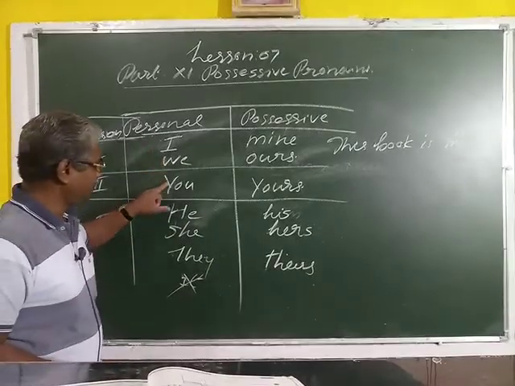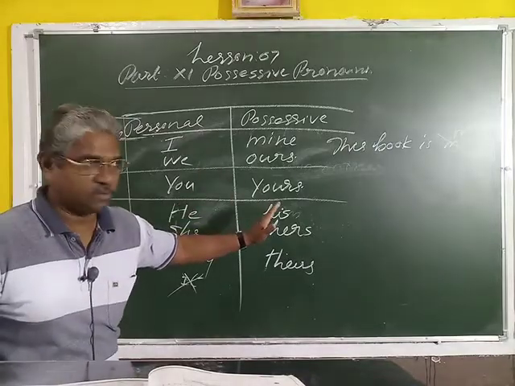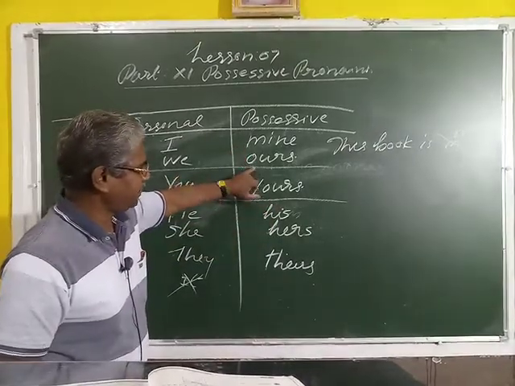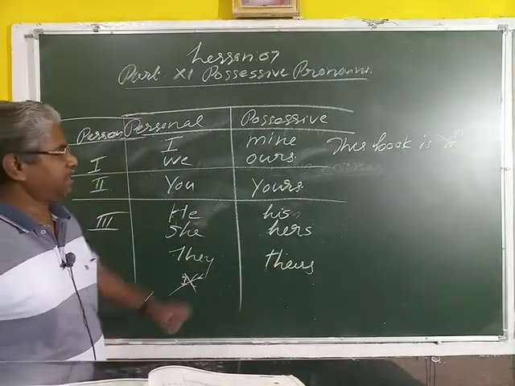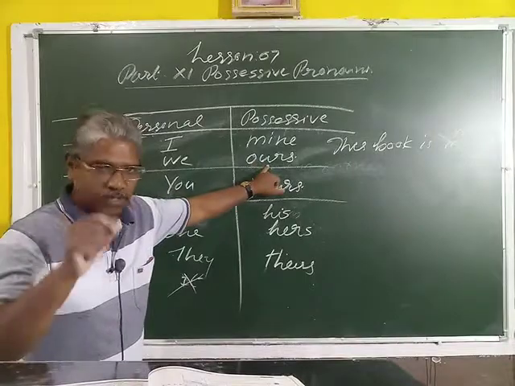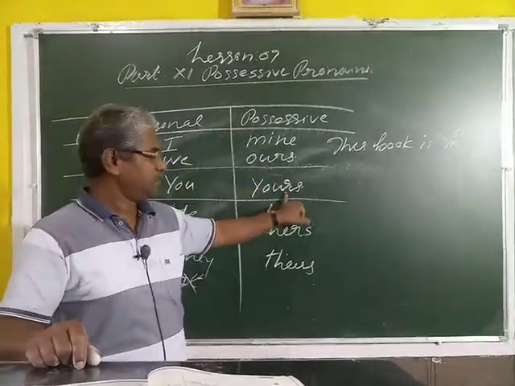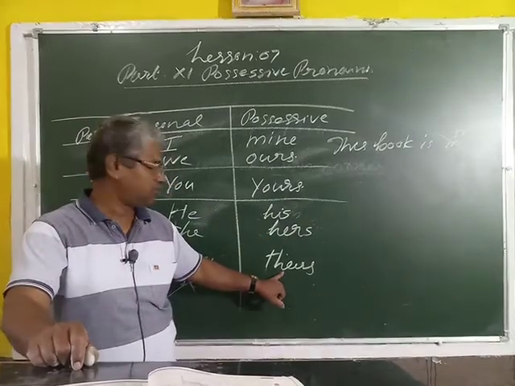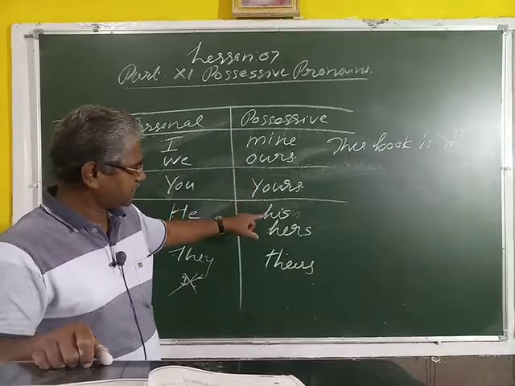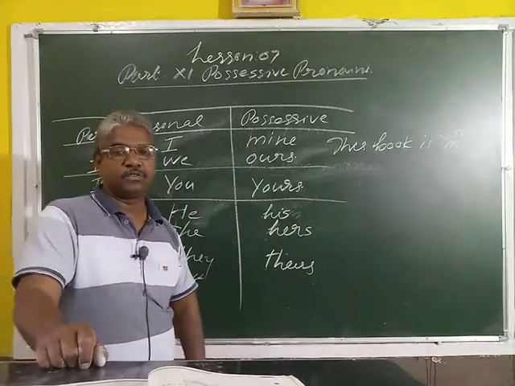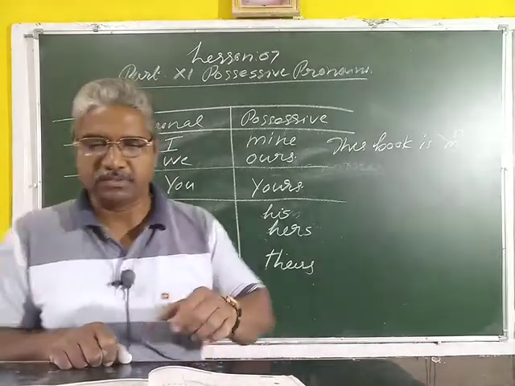I, we, you, he, she, they. And these are the possessive pronouns: mine, ours, yours, his, hers, and theirs. Here, ours is plural, and yours is both singular and plural. Theirs is also plural. The rest, mine, his, hers, are used with singular nouns.